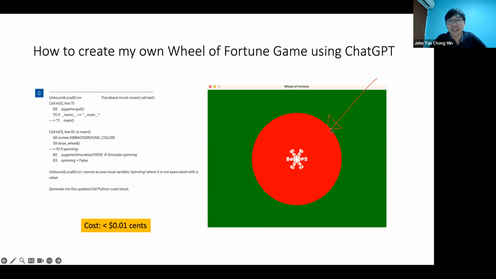I prompted back the error message, and in the end it gave me a wheel. But the wheel is supposed to be segmented. I think there's some problem in the code putting the segments out, because all the words overlap at the center. So I have 6 segments here. Okay, at least the wheel was created.